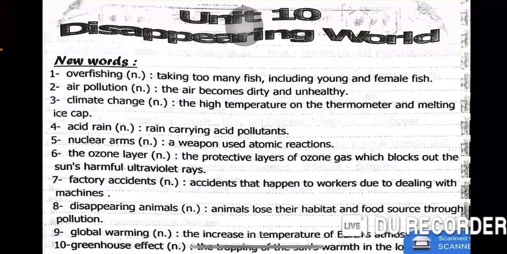The new words again: overfishing, air pollution, climate change, acid rain, nuclear arms, the ozone layer, factory accidents, disappearing animals, global warming, greenhouse effect.